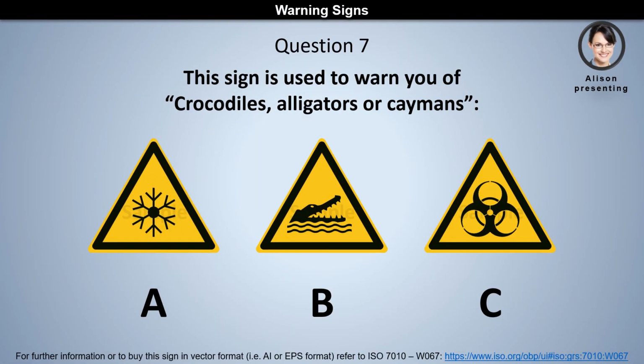Question 7. This sign is used to warn you of crocodiles, alligators or caymans. Is it A, B, or C? The answer is B.